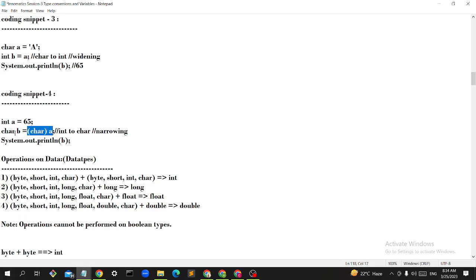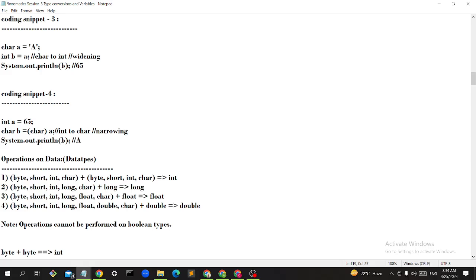Then he is putting it in the character variable. Got it? So it is printing this. Now what will it print, guys? Capital A, it will print capital A.